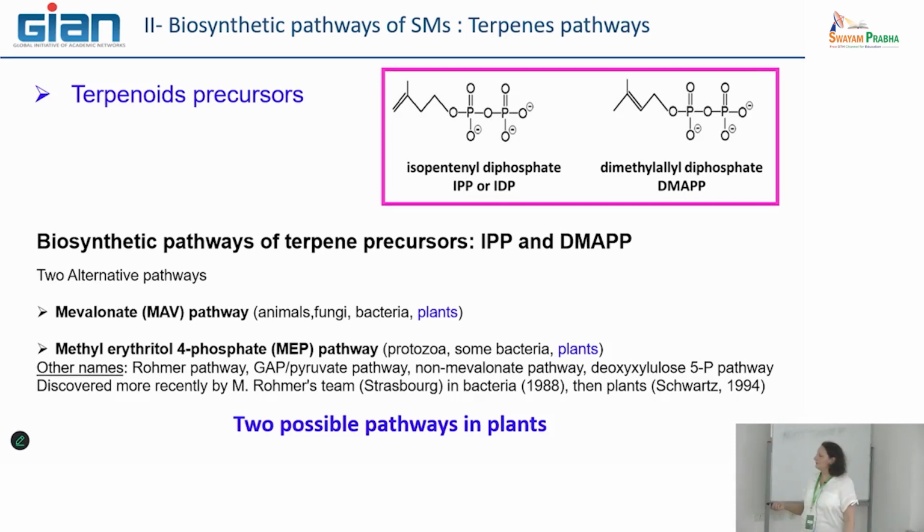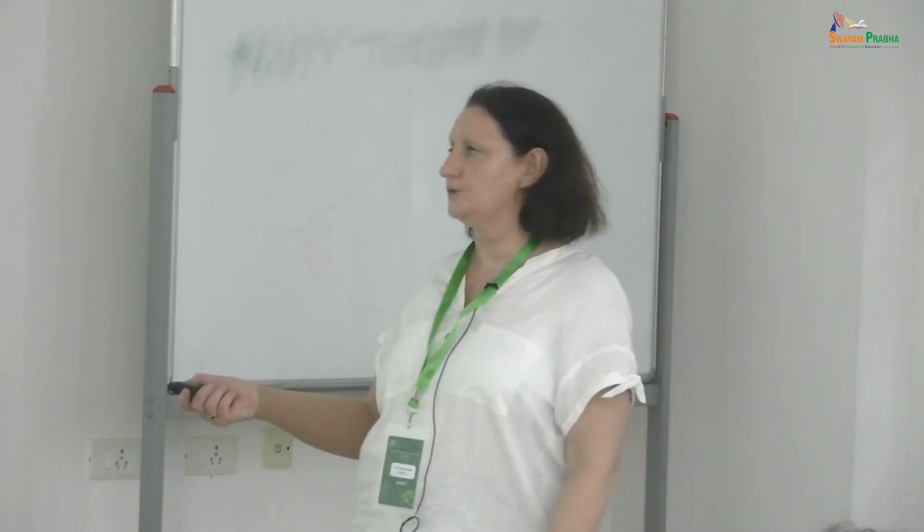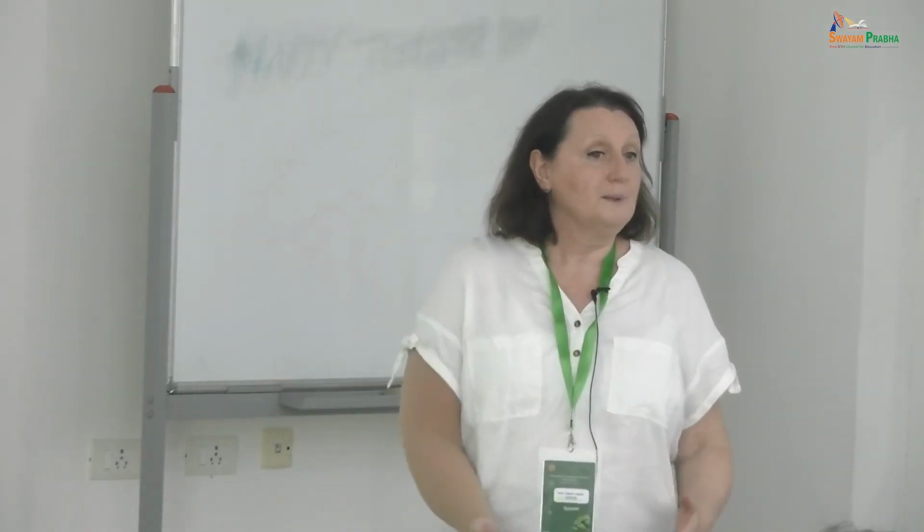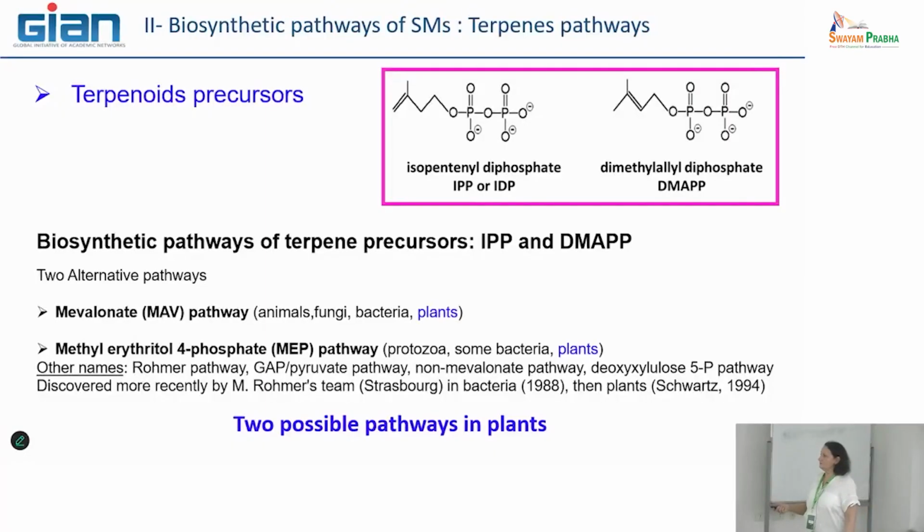And he realized that, in fact, in bacteria and in protozoa in particular, they produce the IPP, but also the isomer DMAPP by another pathway that is completely different from the mevalonate pathway. Not only is this pathway different, but this pathway is not localized in the same organelle. So it means that in these organisms, you have another pathway that leads exactly to the same molecules, IPP and DMAPP.